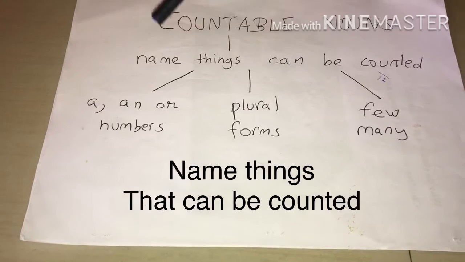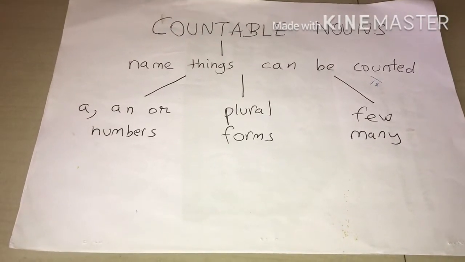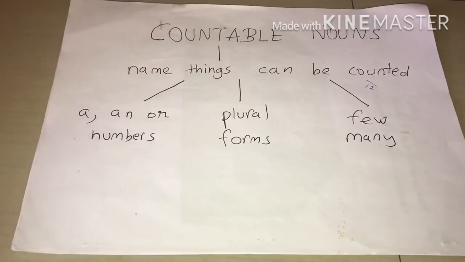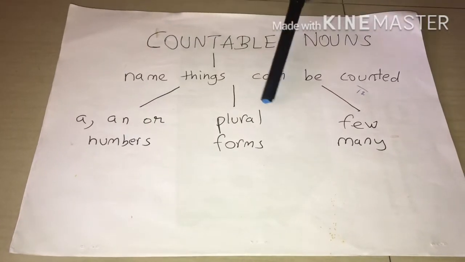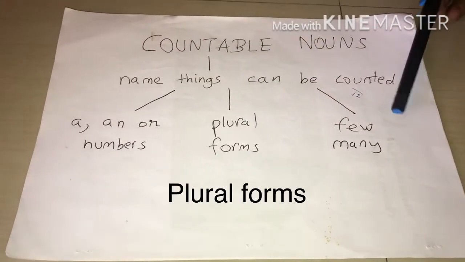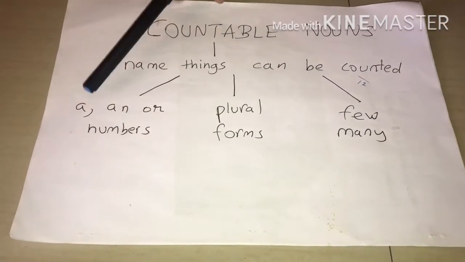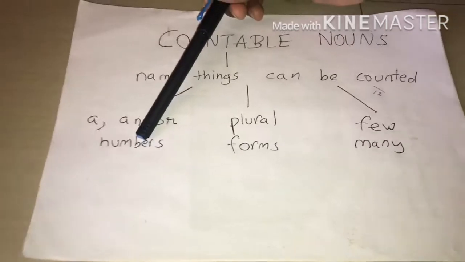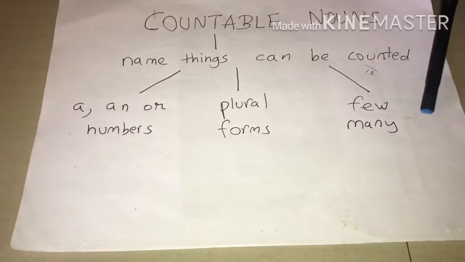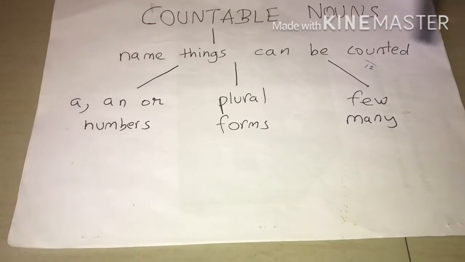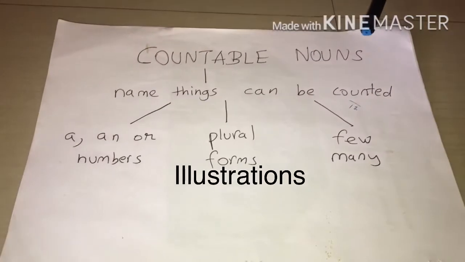Countable nouns. As I said, the name of things that can be counted is called countable nouns. Here we use a, an or numbers. You have plural forms and you can also use few and many. I repeat, you can use a, an or numbers, you can use plural forms, and you can use few and many. You will understand these things with the help of a few examples and illustrations.